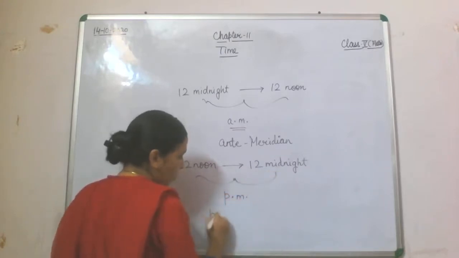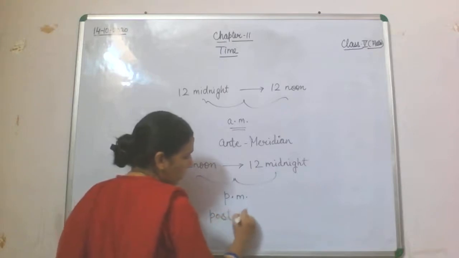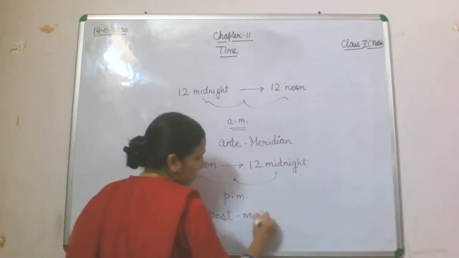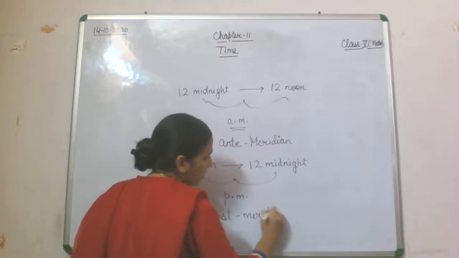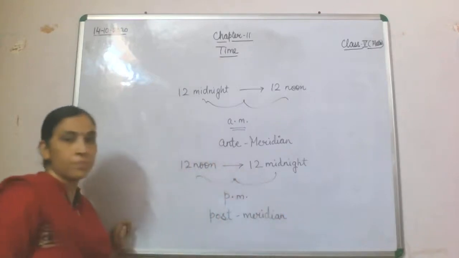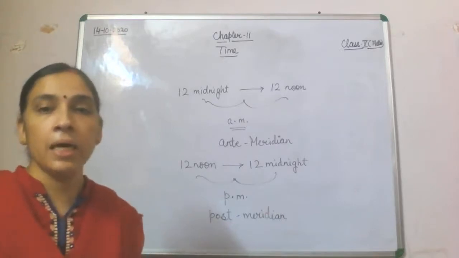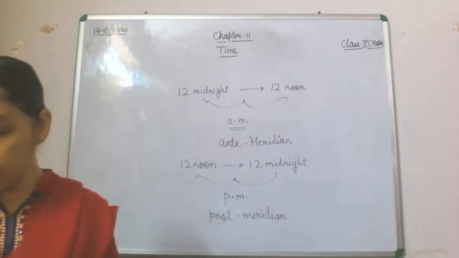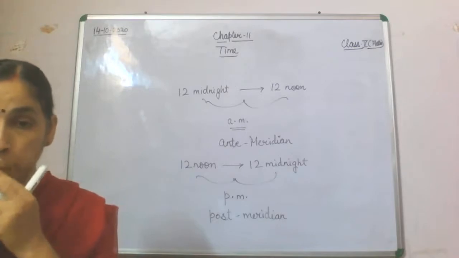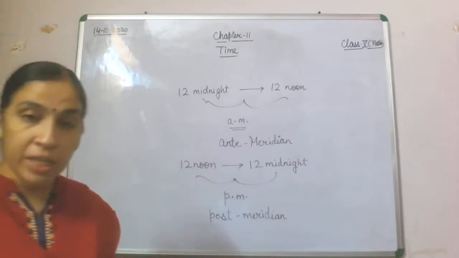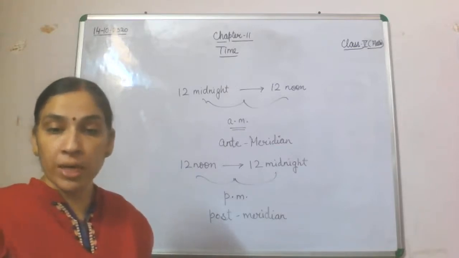That is post meridian. Anti-meridian and then post-meridian. That is very important. Fine. So in your book it is given a short exercise also.